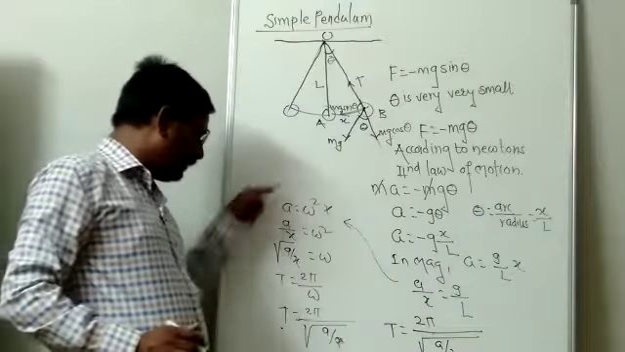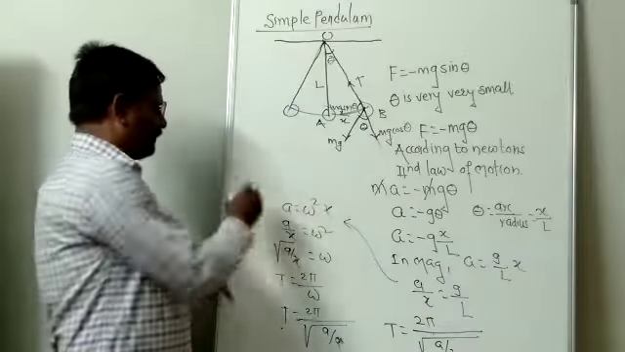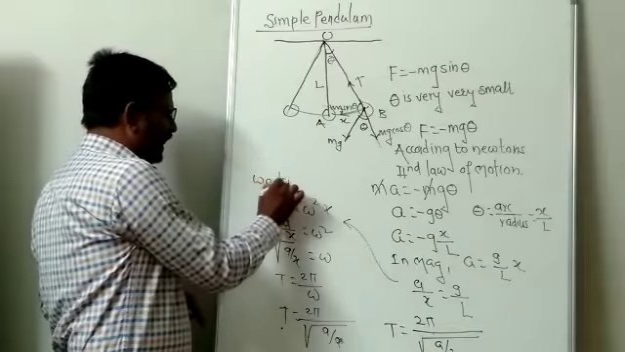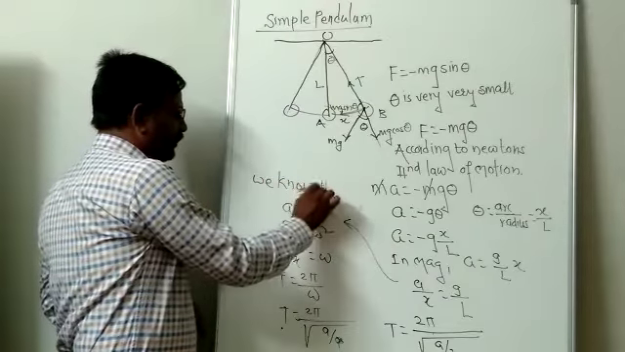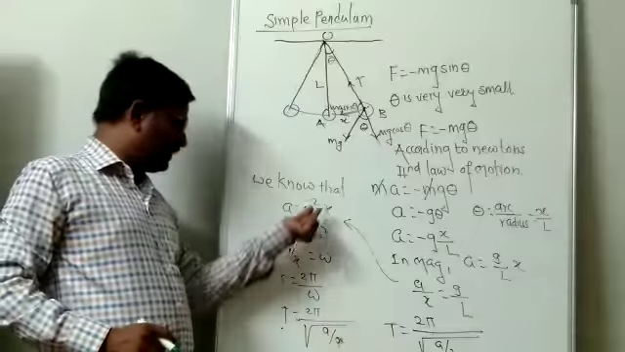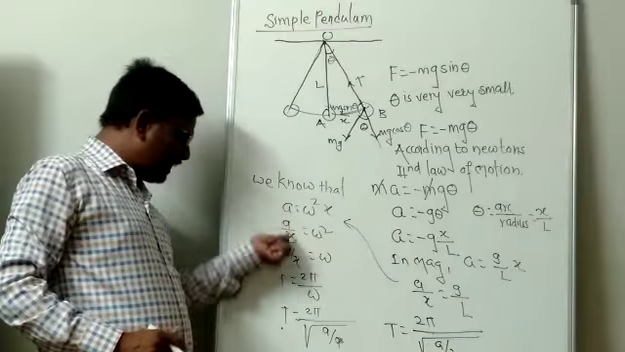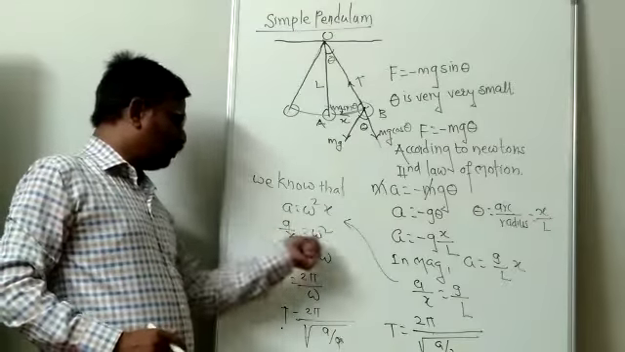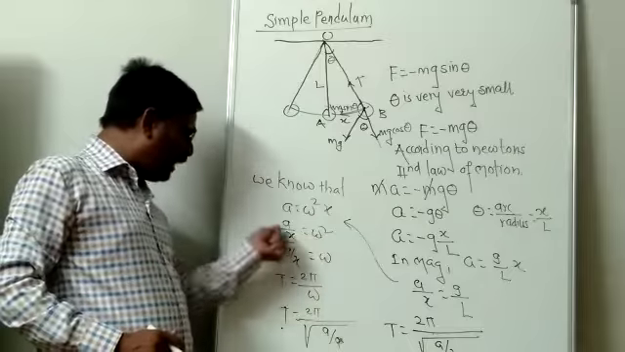Look ahead. Acceleration is equal to, we know that, acceleration is equal to omega square x. Omega square as it is, x can be transferred to this side, a by x. Taking square root on both sides, omega is equal to under root a by x.